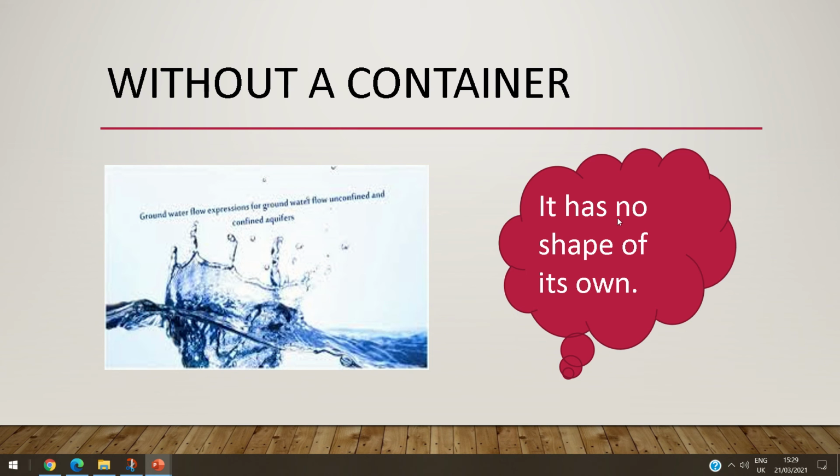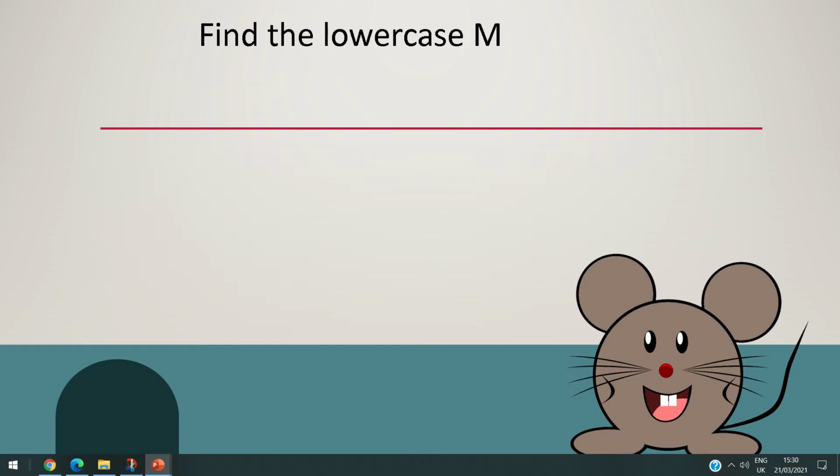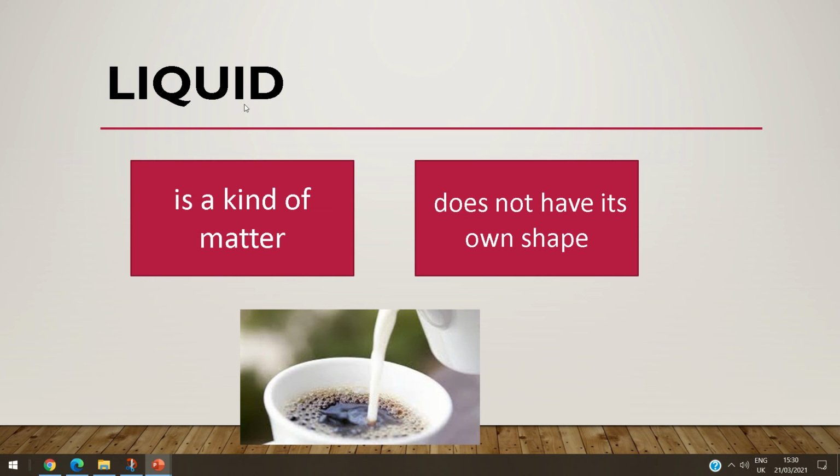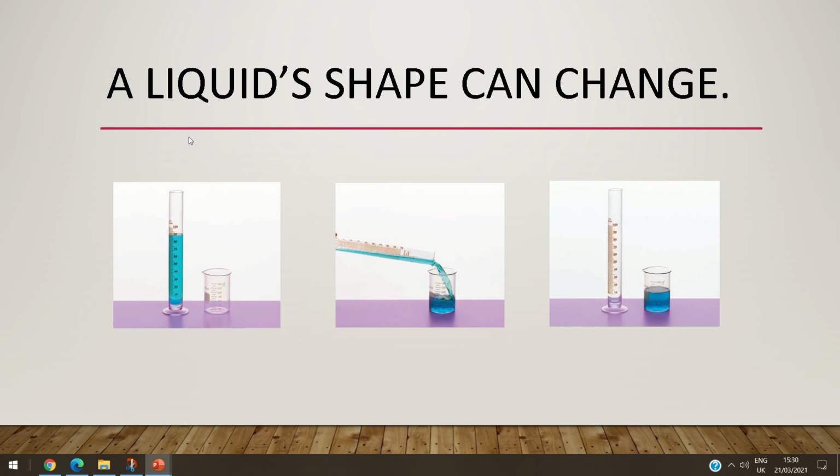So it has no shape of its own. Liquid has no shape of its own. So liquid, number one, is a kind of matter that takes the shape of the container it is in. The liquids take the shape of the container it is in.